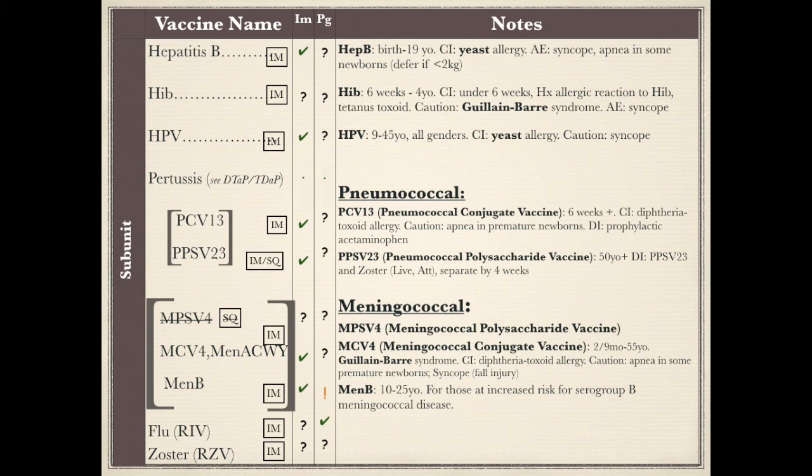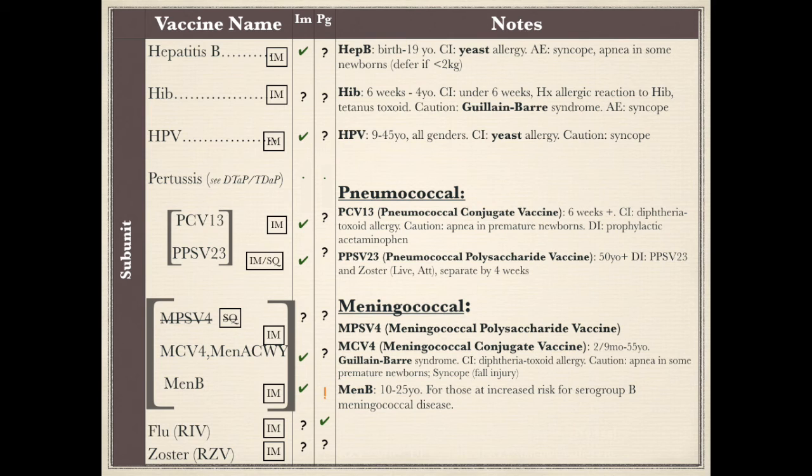2 of the meningococcal vaccines, MPSV4 and MCV4 vaccines, both protect against 4 serotypes of Neisseria meningitidis, A, C, Y, and W135. MPSV4 vaccine is a polysaccharide vaccine developed in the 70s and now is no longer used as a routine vaccination. MCV4 vaccine was developed in 2005. It is conjugated with diphtheria toxoid.